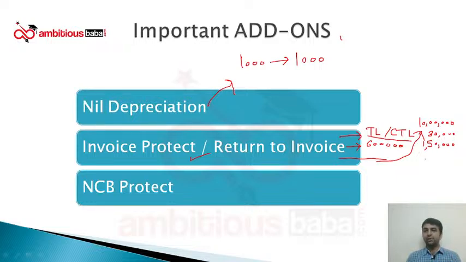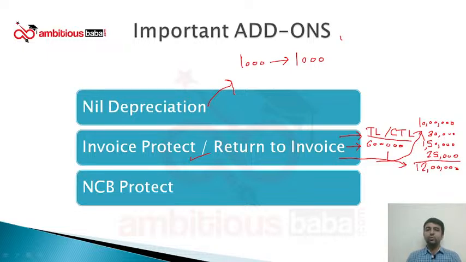For a private car, let us assume it is 25,000. We are just assuming these figures. So if the vehicle meets with an accident, a TL or a CTL in the 3rd year, then instead of 6 lakh rupees, he will be getting the total of all this. It is approximately 12 lakh rupees, which is double of 6 lakh rupees.